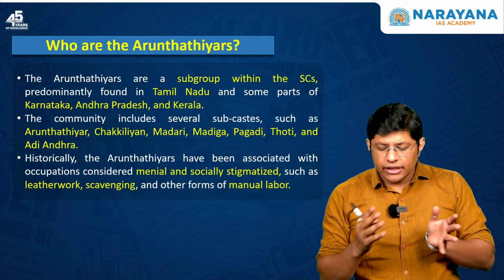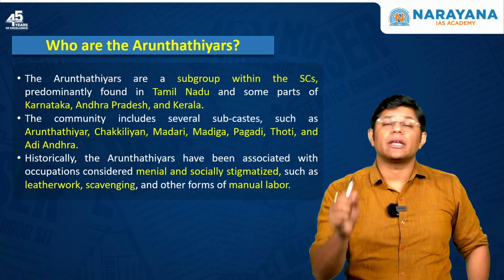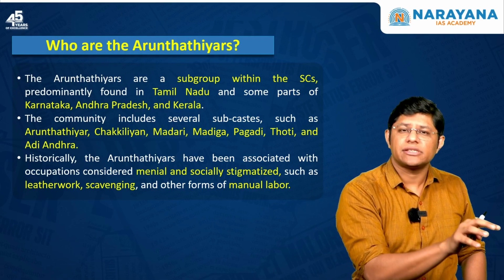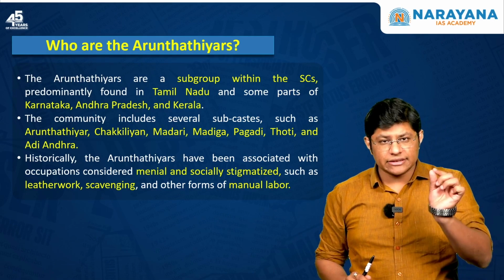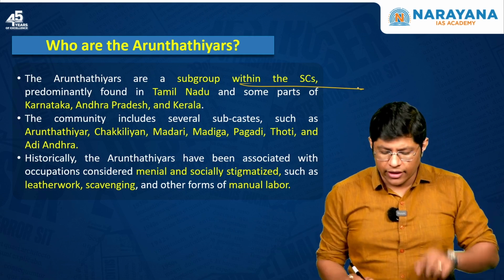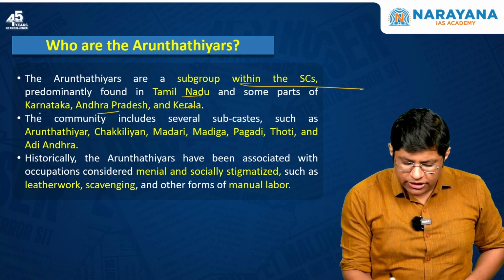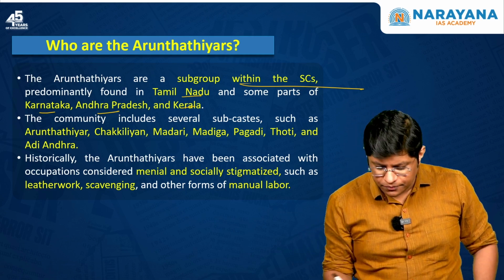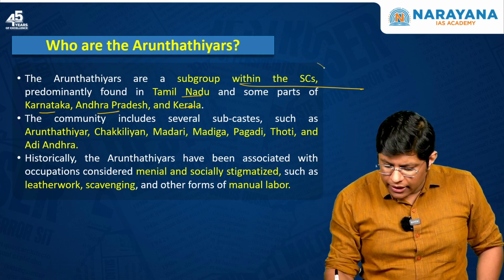Now, who are the Arunthathiyars whom the Tamil Nadu government had subcategorized and given reservation to? This community is a subgroup within the scheduled castes, and they are found in Tamil Nadu, Kerala, Andhra Pradesh and Karnataka. There are many subgroups under the scheduled caste.